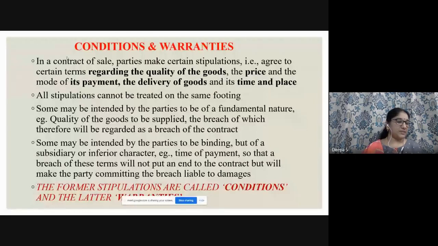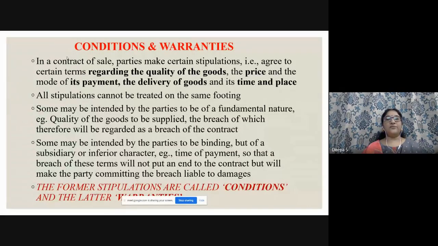Next comes conditions and warranties. When you purchase a product, automatically we ask for a warranty. Is there a warranty, or is there a guarantee for how many years, free service, etc.? So what do you mean by that?